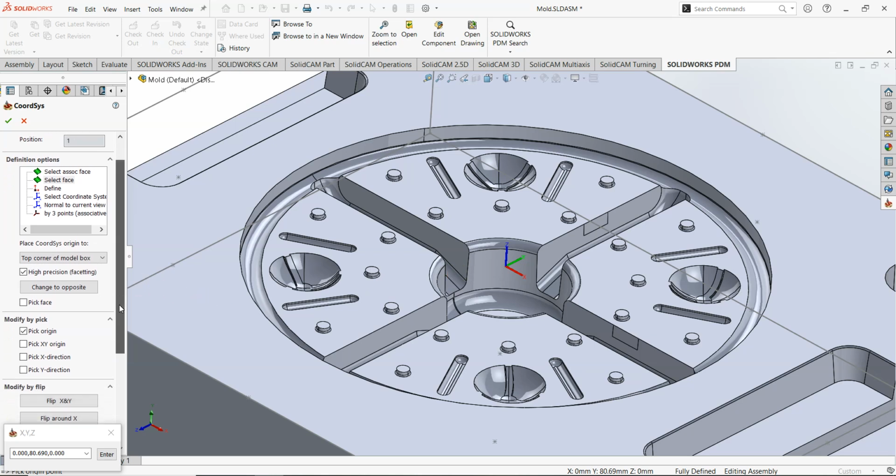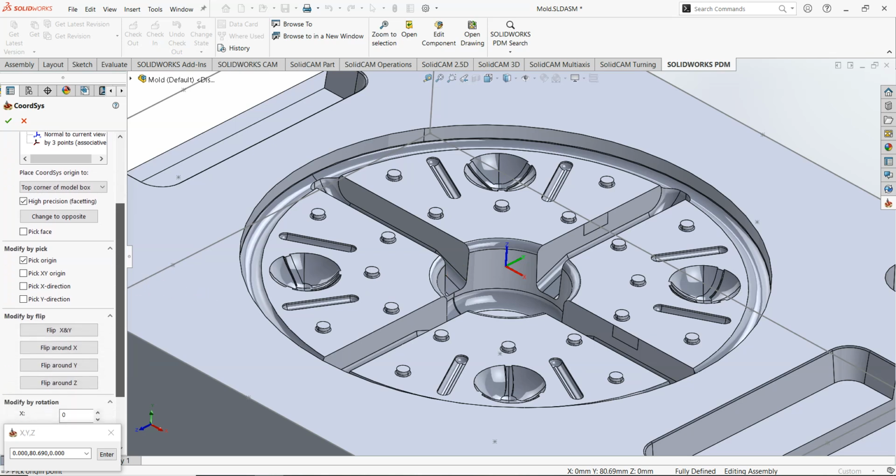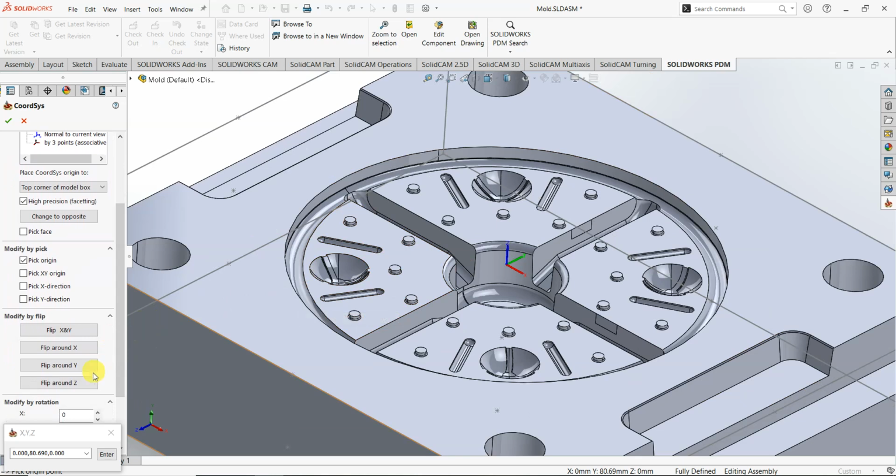But if the directions are not correct, you can flip around each axis you want to define it, and find it in the way that you want. So you can flip around each direction that you want.